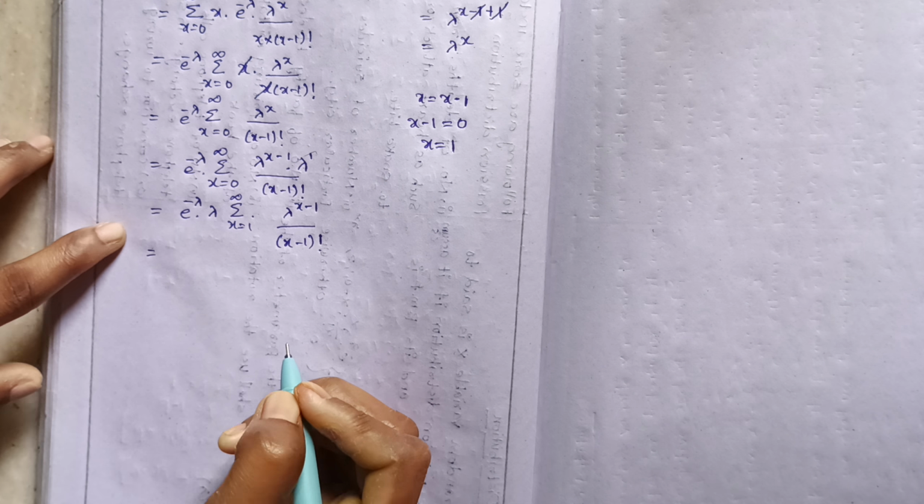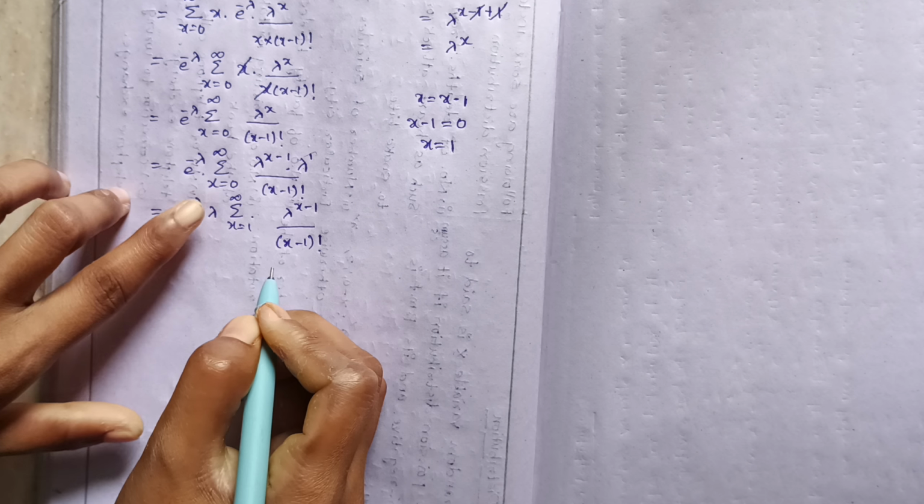So here I can denote the summation from x equals 1 to infinity.